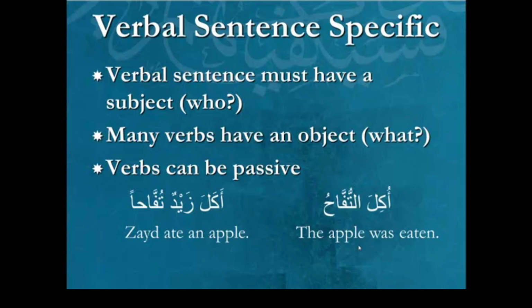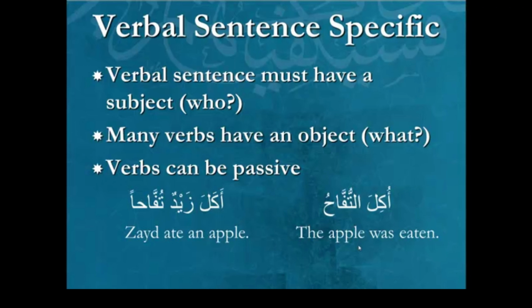Notice the ending. The ending on the word apple on the left side is fatha. So if they ask you what state is the word apple in, the answer is nasab. It's like I entered the house. It's an example of object. But in the other example, this same object becomes primary. Okay, because Zayd's missing, right? So something has to replace Zayd, so the apple replaces Zayd, and now all of the focus is on the apple. The apple was eaten, and the ending changed.